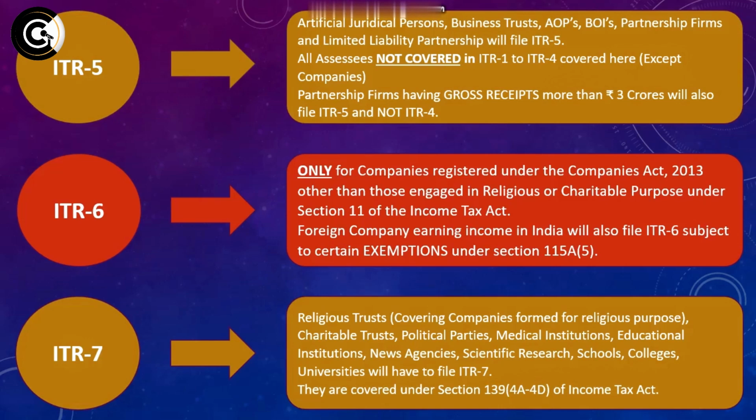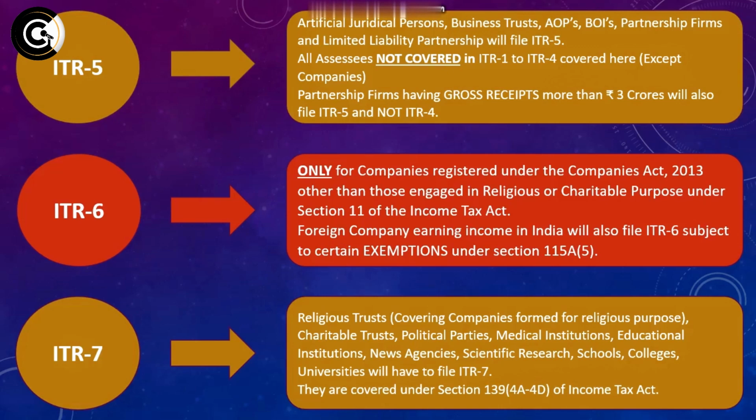Then political parties, medical institutions, which is basically our hospitals, clinics, they have to file ITR 7. Then schools, colleges, educational institutions, which would cover your classes or coaching classes and all, they would be required to file ITR 7. News agencies and those companies or individuals who are engaged in scientific research, they would also be required to file ITR 7.